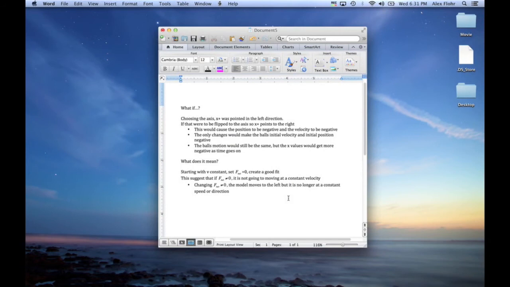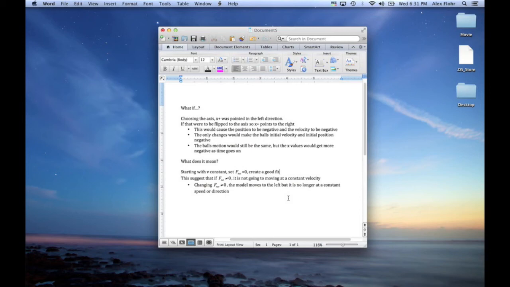So then we go to what if. What if we had chosen the positive x-axis going to the right instead of the left as we had done? All this would have done is change the position to a negative value and the velocity also to a negative value. This means the ball's motion would have been the same, but the x values would have gotten more negative as time goes on, and the graph would have been decreasing.